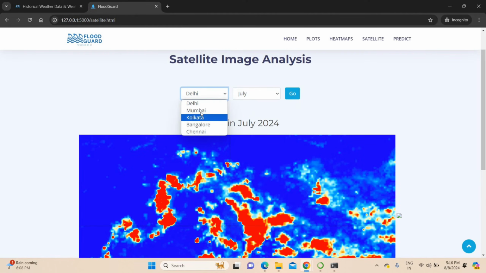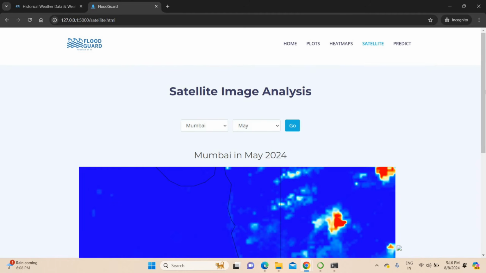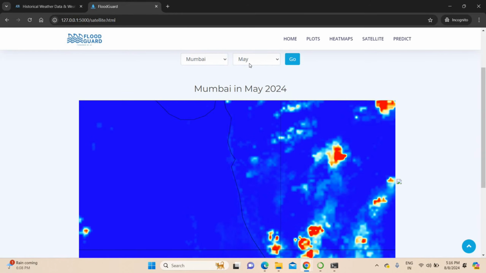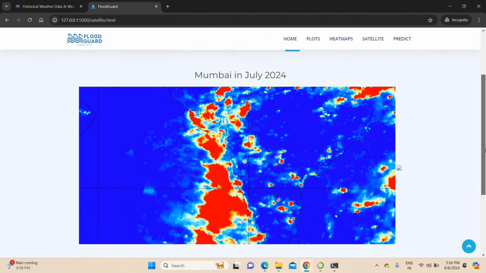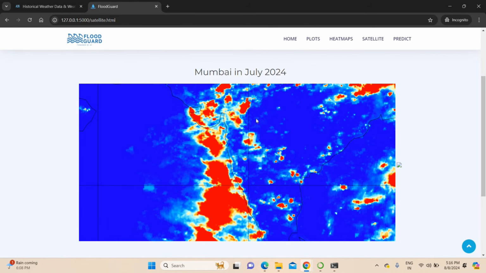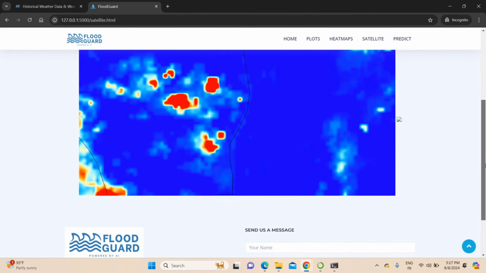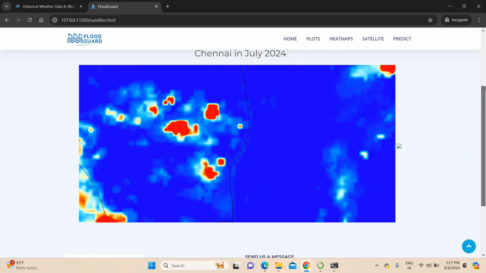Also you can change the city here. For example, I have taken Mumbai in May. You can see the result. In May, Mumbai got low rainfall. So I can turn to July for Mumbai. Compared to May, in the month of July, Mumbai got huge rainfall. This is the cloud ratio, from where clouds are gathered near Mumbai. Okay, I can change to Chennai also. These are the metro cities. So Chennai got less rainfall compared to the other metro cities.